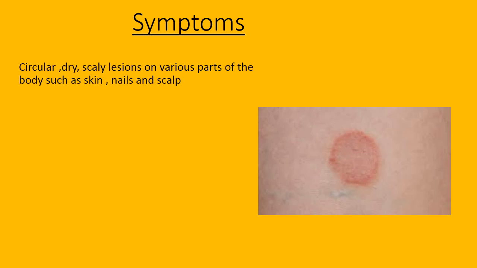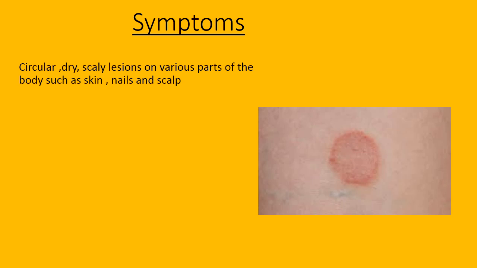These kinds of patches can be seen on any infected body part. It may be between the toes, or in the groin region, or on the surface of the hands. Where keratin is very easily available for the multiplication of fungi, there it will form red patches. That means lesions will be formed. And one of the natures of this lesion is that it is very itchy. So the patient always feels like scratching the patches.